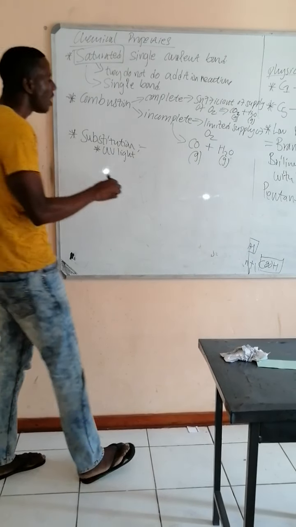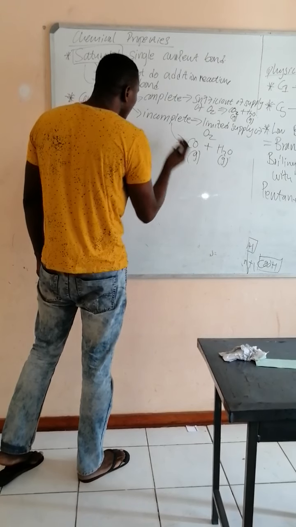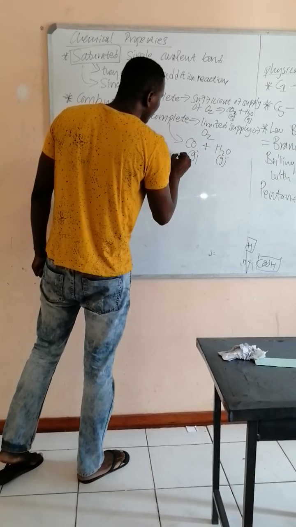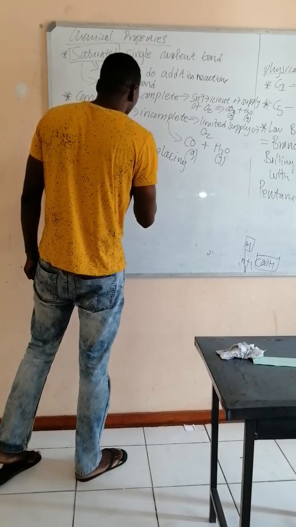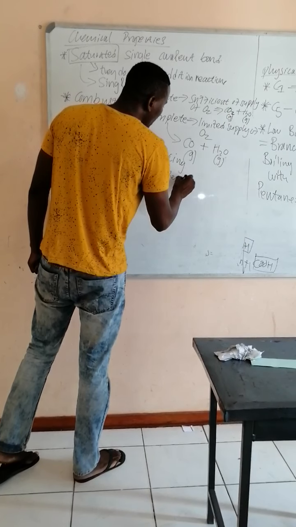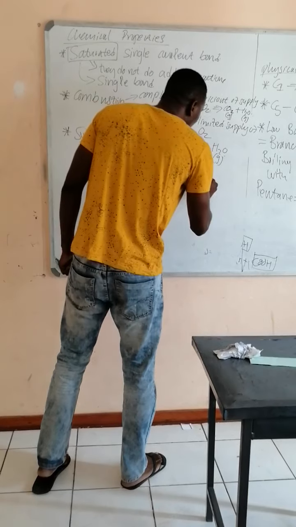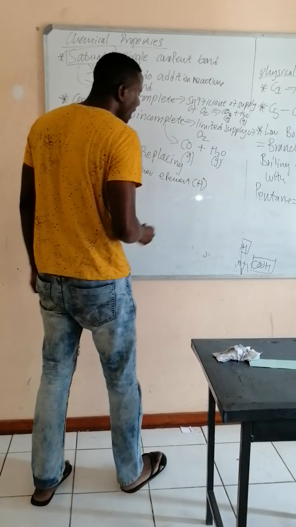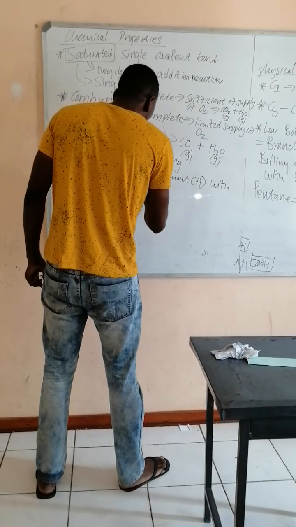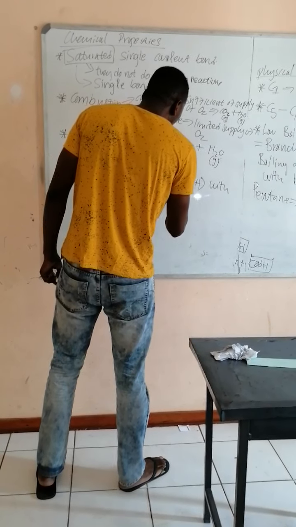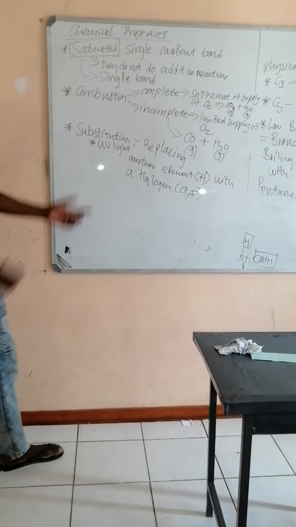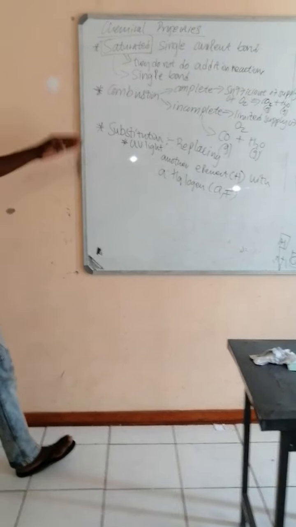For example, we are replacing a hydrogen with a halogen. For example, the halogen can be either chlorine or fluorine. So these are the two types of reaction that we have.